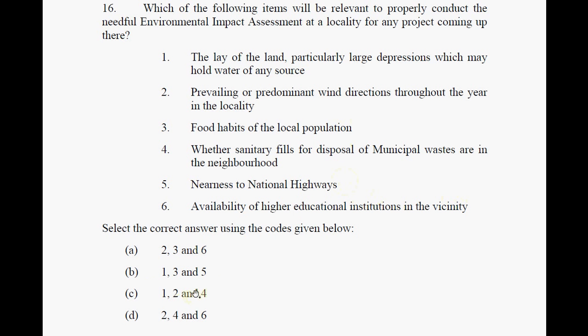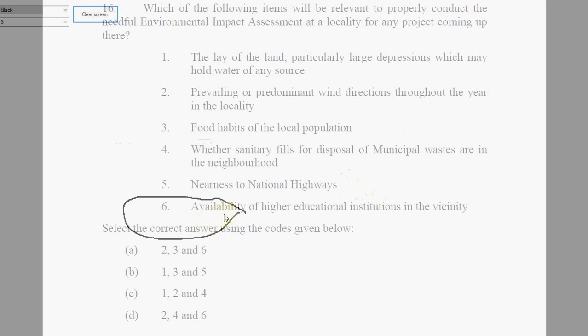This leaves us with a choice of C: 1, 2, and 4. So this is the correct choice, 1, 2, and 4.